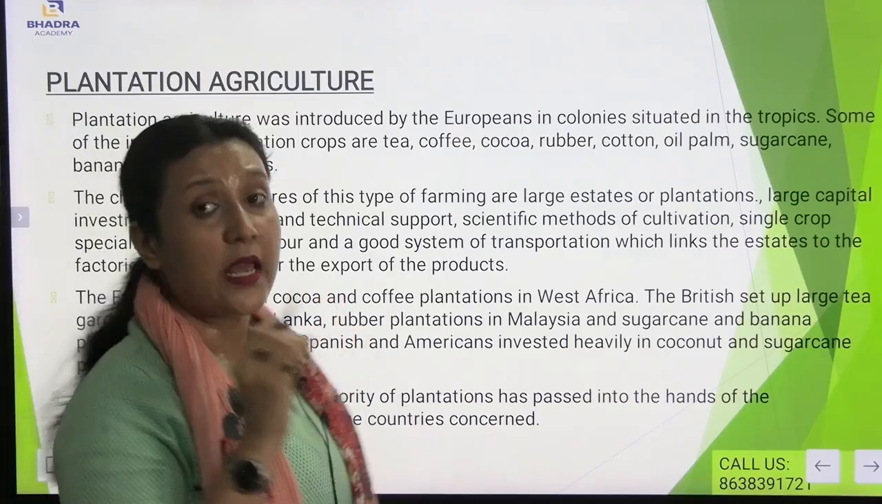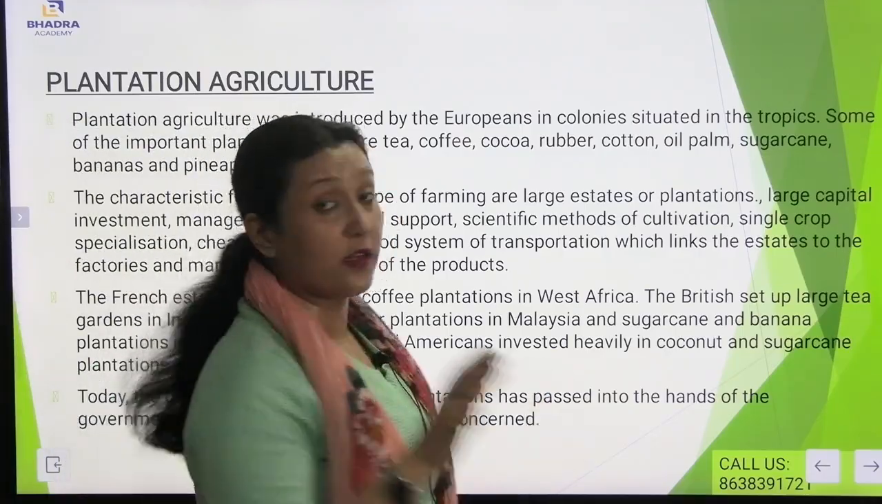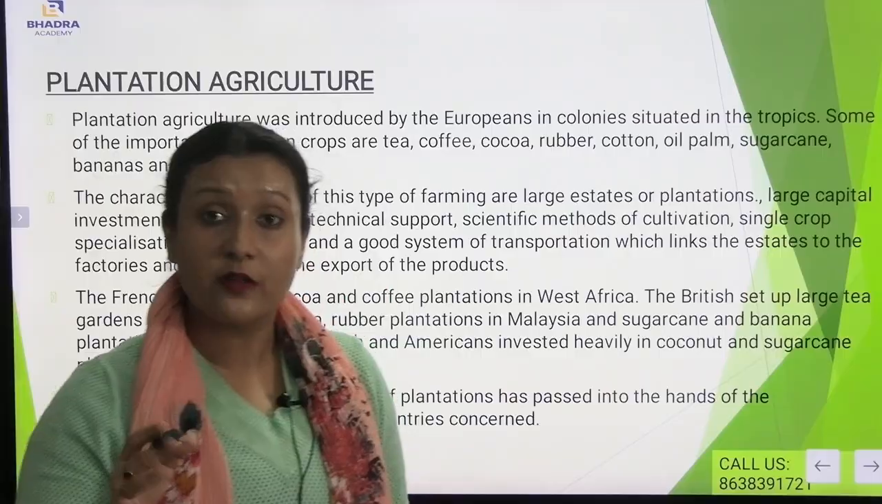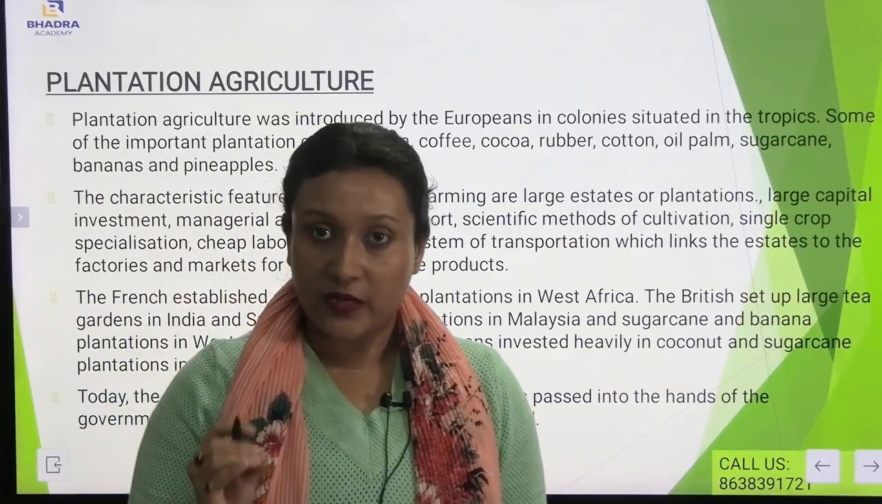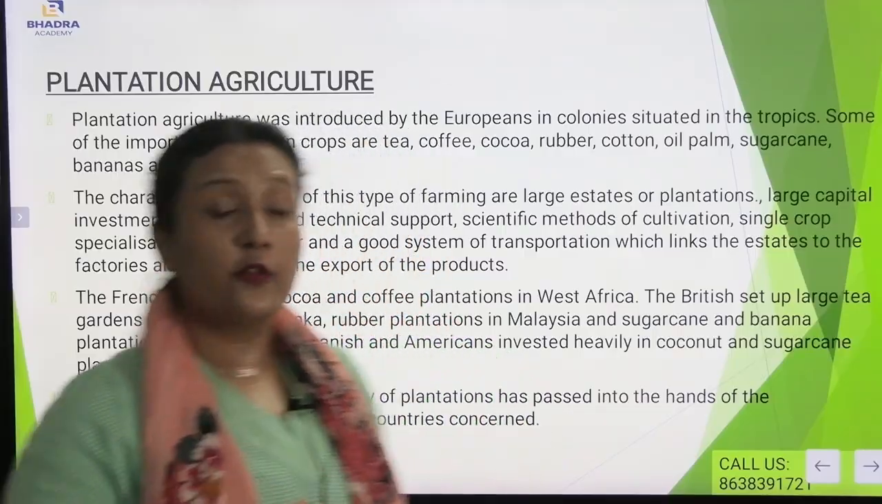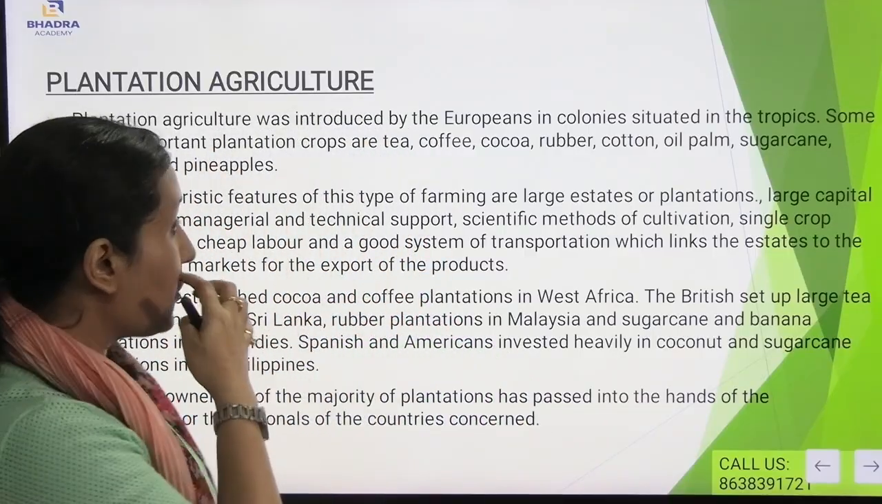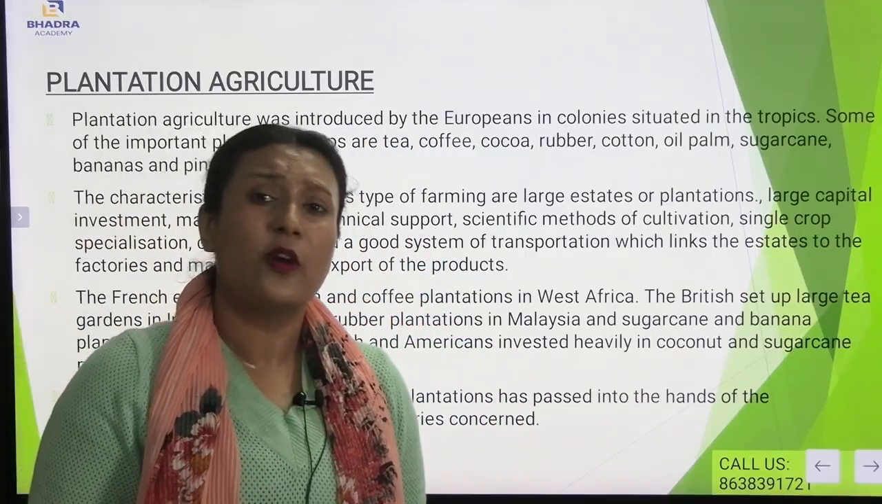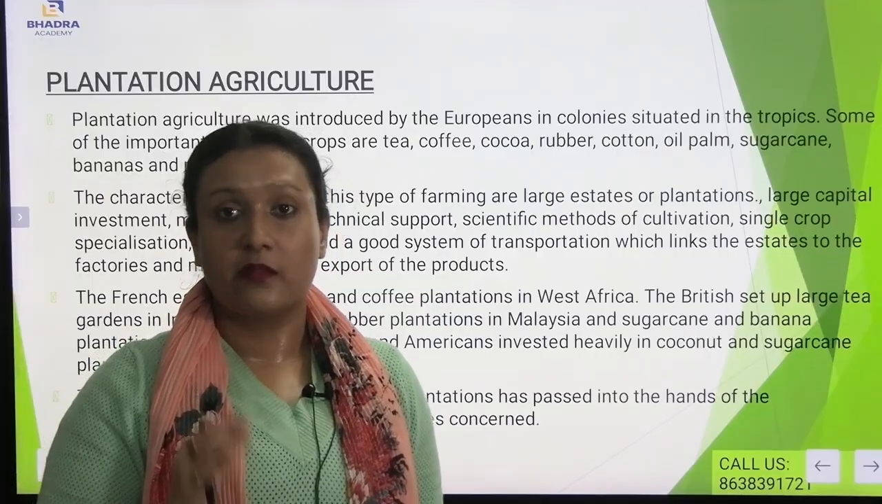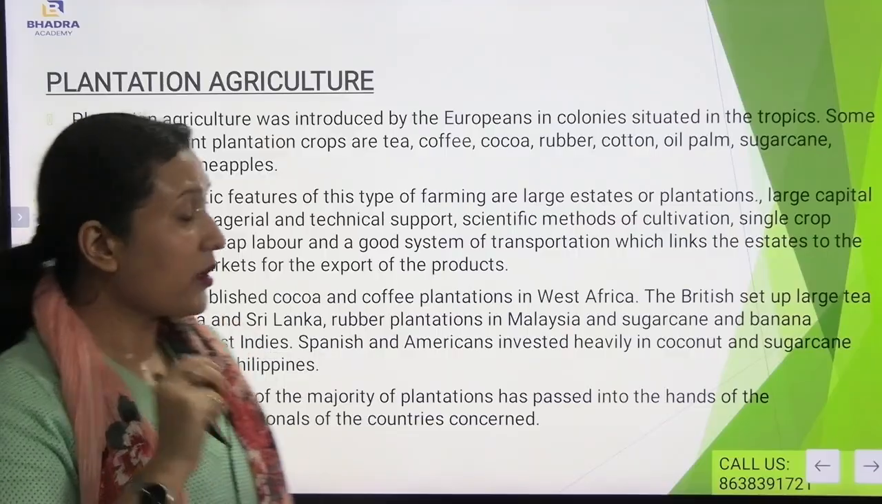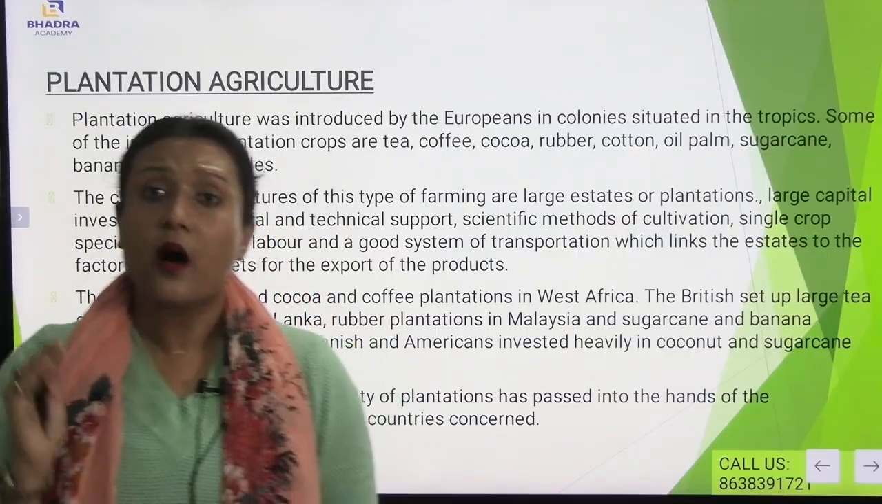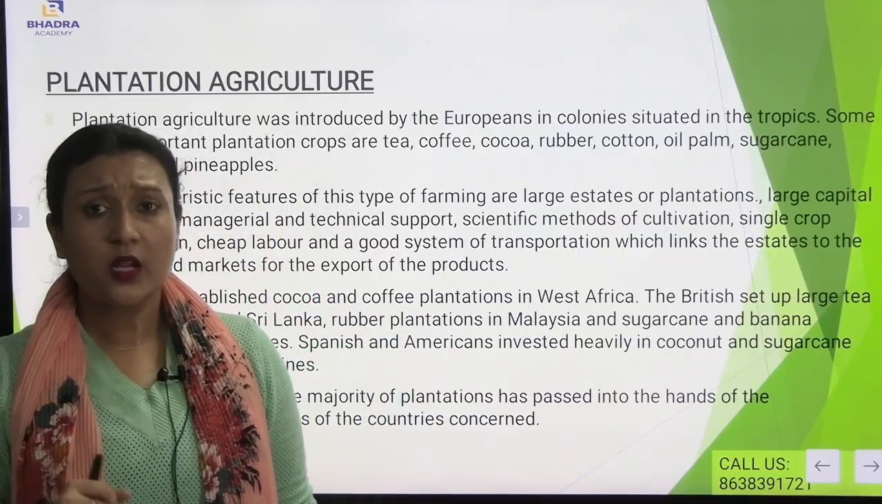Very, very important. Plantation agriculture was introduced by the Europeans themselves. Also, the plantation crops: what are the plantation crops? Coffee, cocoa, cotton, oil palm, sugarcane. They are known as the plantation crops.